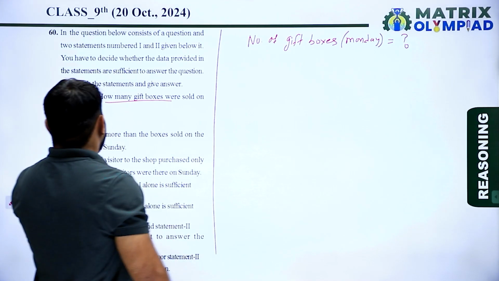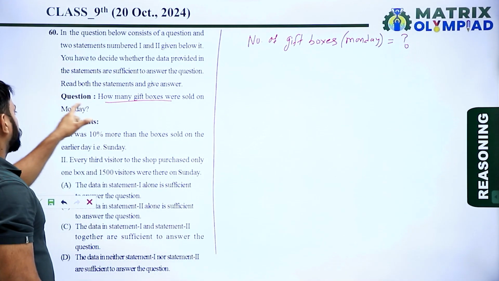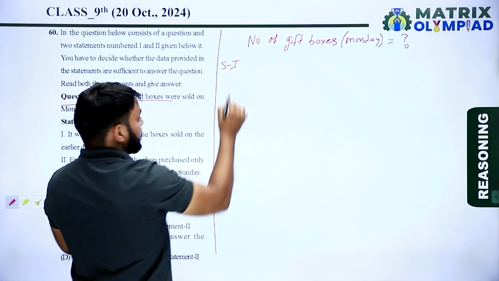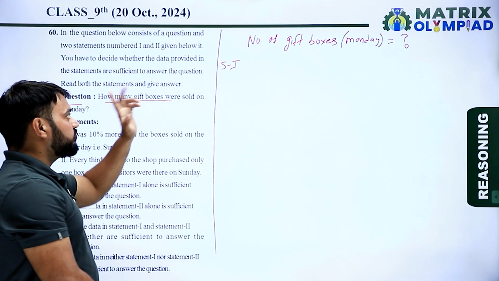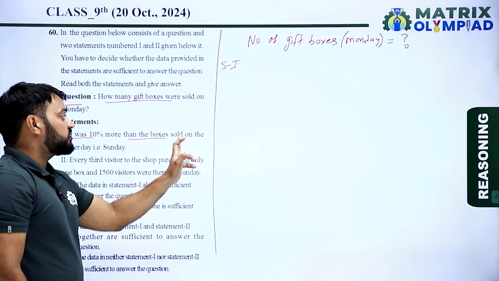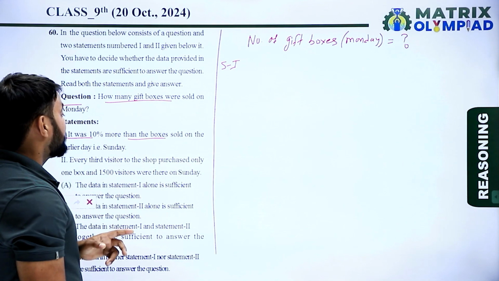For this question, we have two statements. Taking both statements separately, according to statement first, it was 10% more than the boxes sold on the earlier day, Sunday.